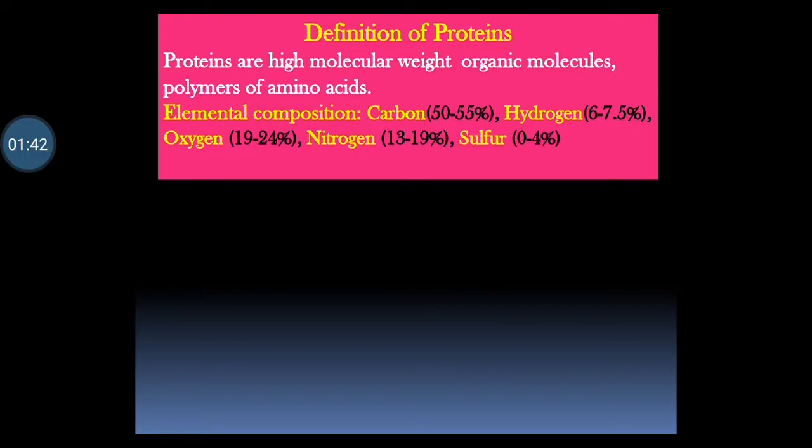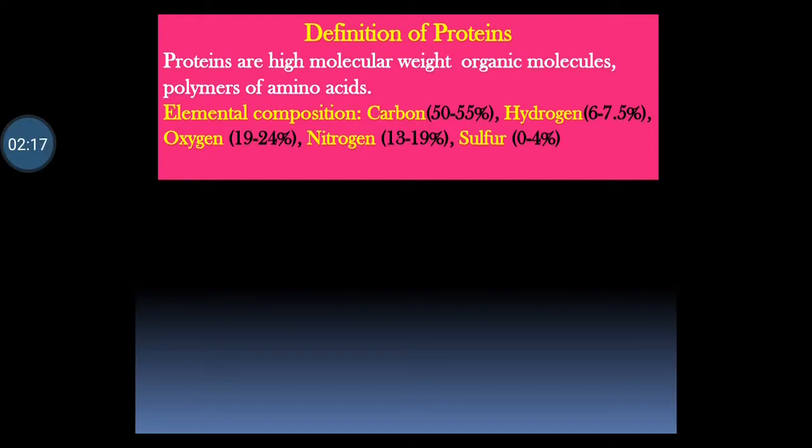Now, what is the short definition of proteins? Proteins are high molecular weight organic molecules and polymers of amino acids. A single protein consists of many amino acids. When amino acids are joined together by peptide bond or peptide linkage or CONH bond, they get converted into proteins.